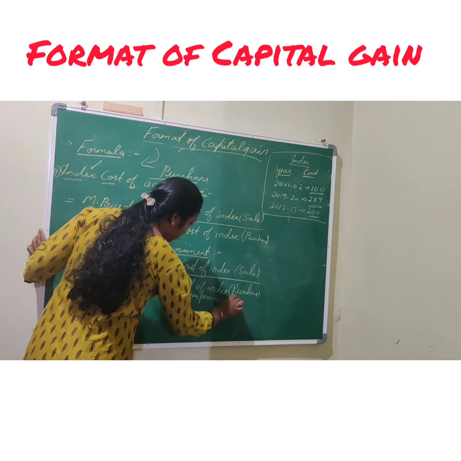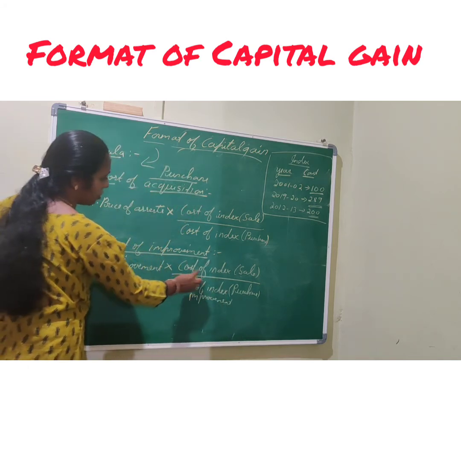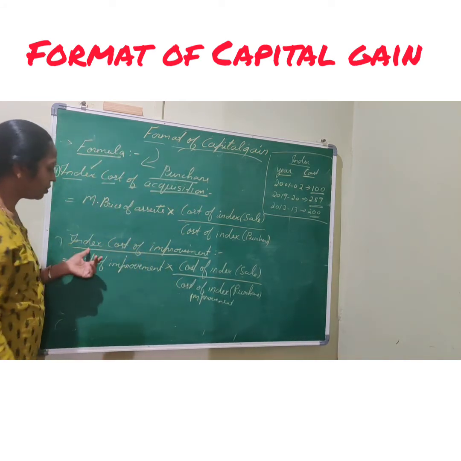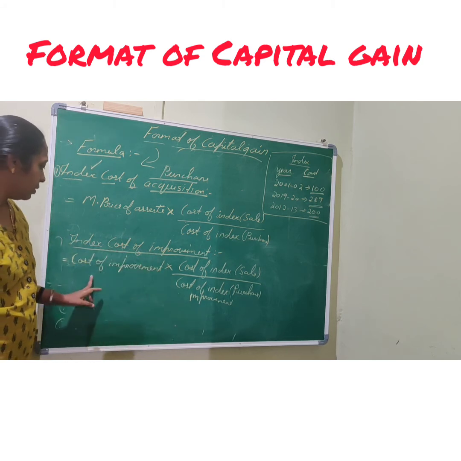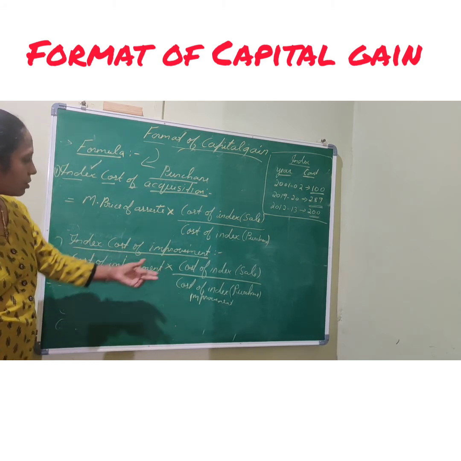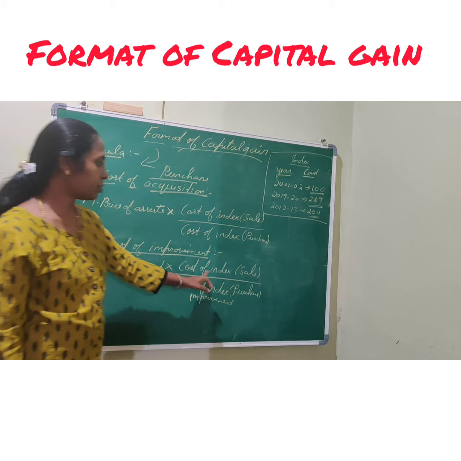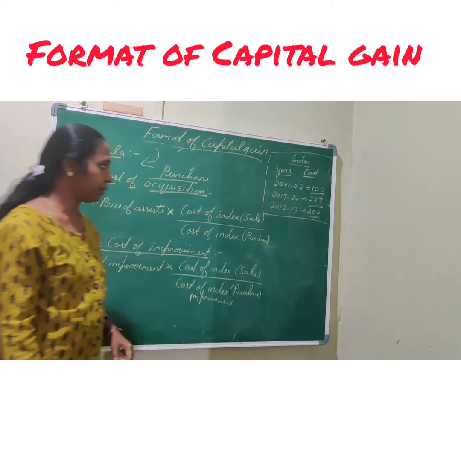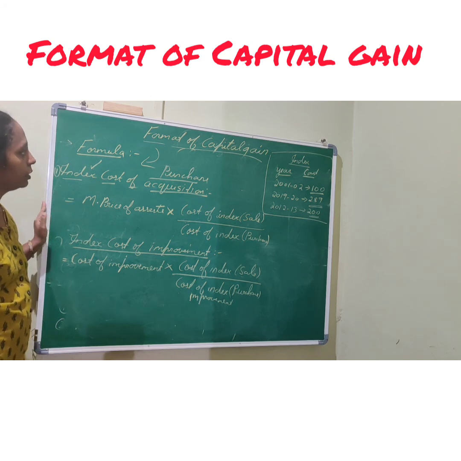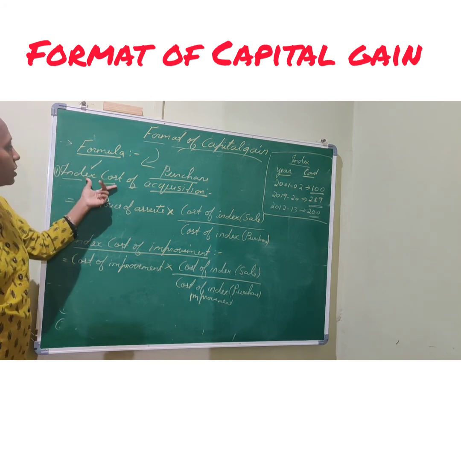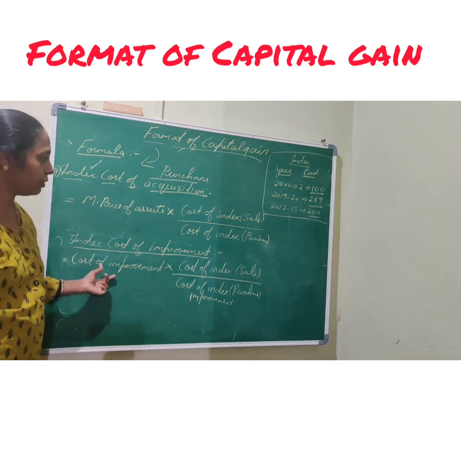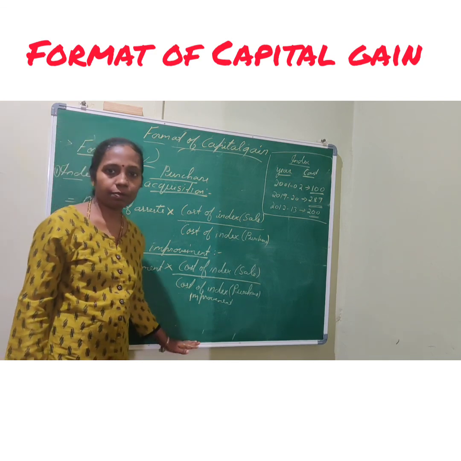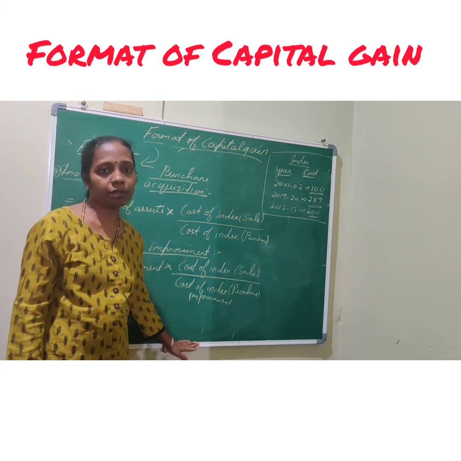The only main difference is that these two will change; the cost of sale index will remain the same. So index cost of improvement is cost of improvement into cost of index of sale, divided by cost of index of the improvement date. Okay, so this is the formula of the two terms, index cost of acquisition and index cost of improvement. So the theory part is complete. After this I will be telling you problems.